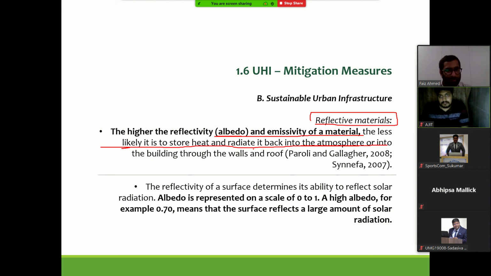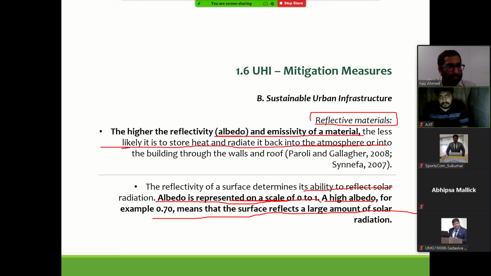So the reflectivity of a surface determines its ability to reflect solar radiation. Albedo is represented on a scale of 0 to 1. A high albedo, for example 0.7, means the surface reflects almost 70% of the solar radiation that is coming into the surface.